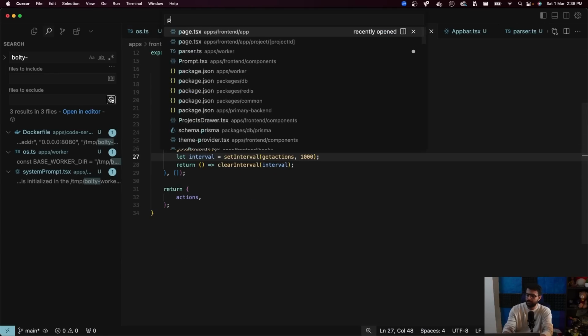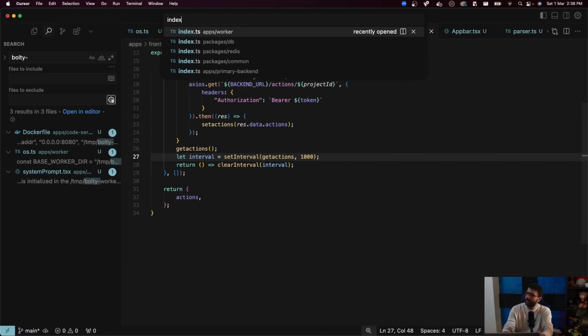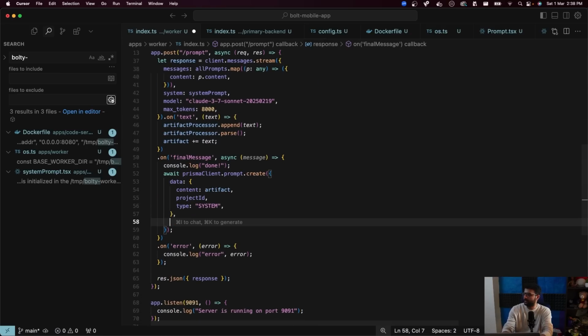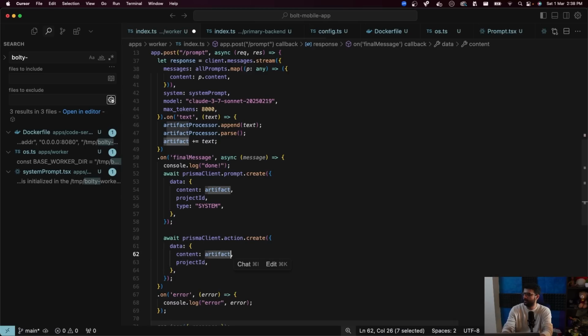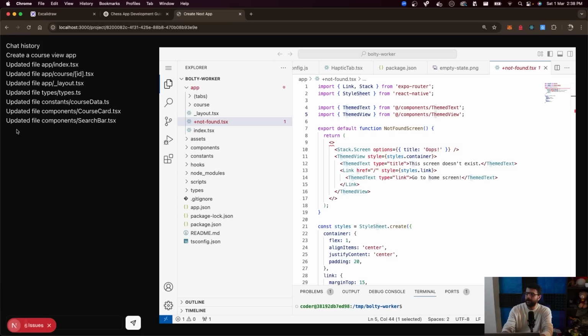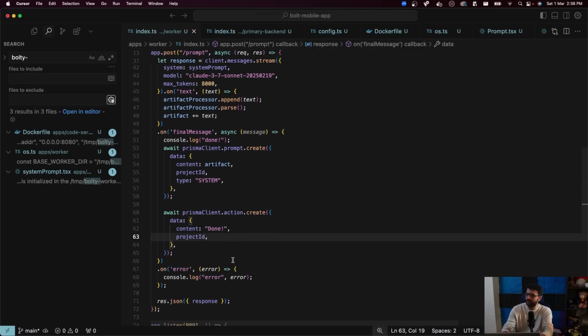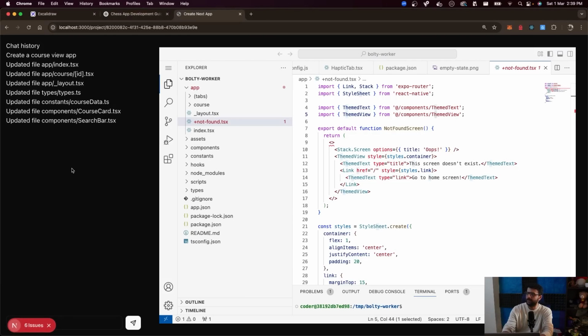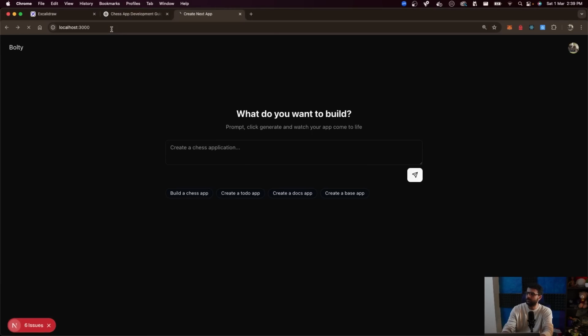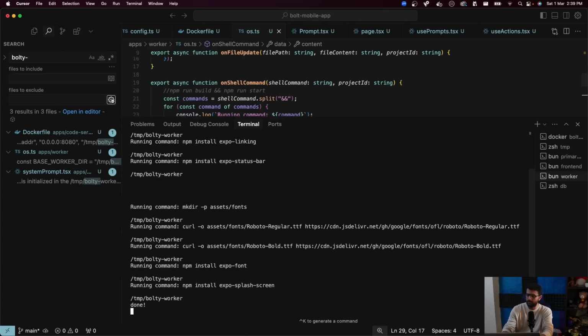One thing I'll do is go to worker index.ts and add another thing here. Await Prisma client.actions.create contents done, so that I have a final done that appears over here. I know the LLM did what it was supposed to do. Okay, create, that's fine. The only question is, again, why is this not happening? I don't think an await is what's causing it, but who am I? Let's add an await over here so that this ran command also comes on the front end. Let's try it one more time. Localhost 3000. Clean the Bolty worker server.